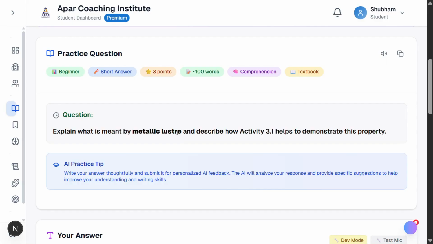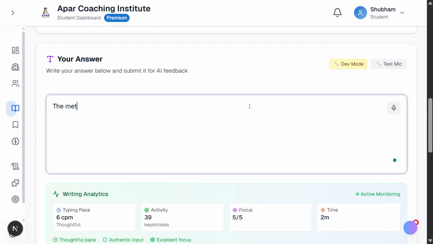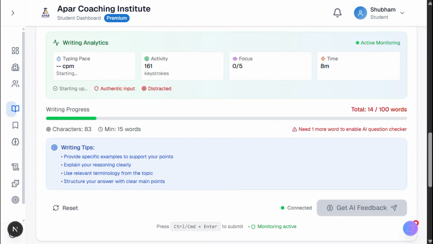The emphasis on specific suggestions and improve your understanding shows the supportive, growth-oriented approach behind this system. Let's watch as the student begins typing their answer. They write, "The metallic luster refers to the reflective surface of metals in their pure state." Excellent start. They've defined the key term immediately.